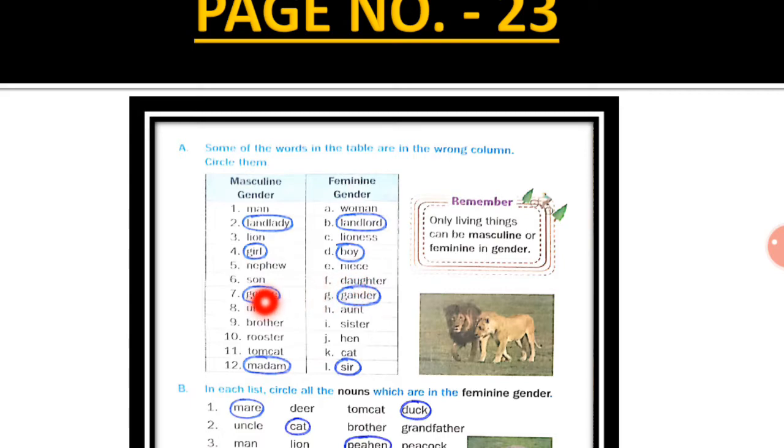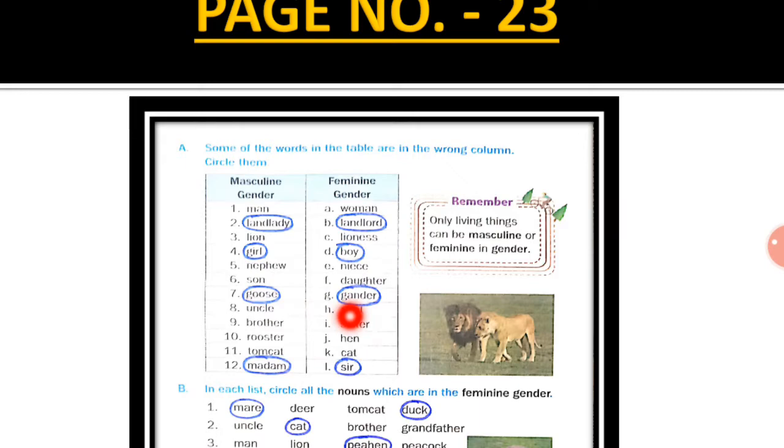Now goose. Goose, it is feminine gender, so it is written under masculine gender, so it is incorrect, so you have to circle it. Now gander, it is masculine gender, it is written under feminine gender, so it is also incorrect, so you have to circle it.